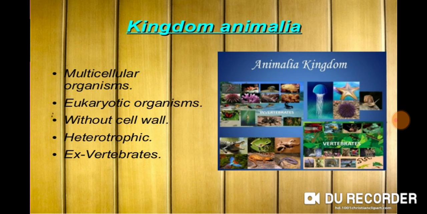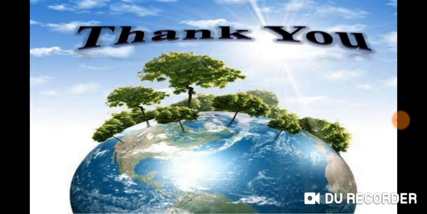The difference between plant kingdom and animal kingdom is that animals do not have a cell wall, whereas plants, which go through the process of photosynthesis, have a cell wall. These are heterotrophic, they depend on other organisms for their food, and its example is vertebrates.